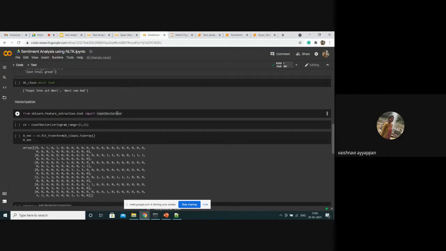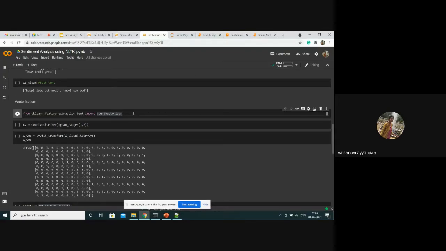Now we are going to vectorize the data. As I have already said, we need to perform vectorization in order to convert the words into numbers. With the help of numbers, we can easily classify the results. So I'm taking the count vectorizer.